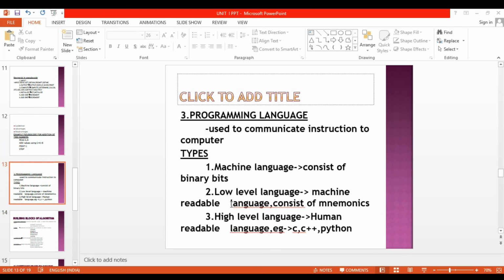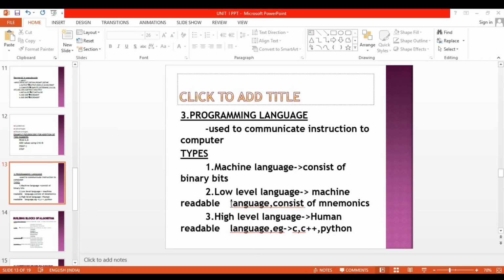Then the last notation is programming language. A programming language is a language which is used to communicate instructions to the computer. Programming languages have to follow the syntax and semantics rules to create the program.